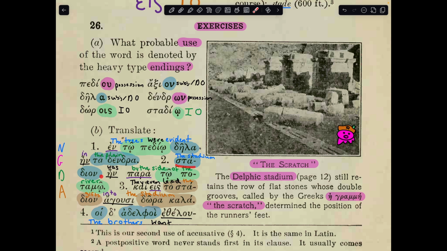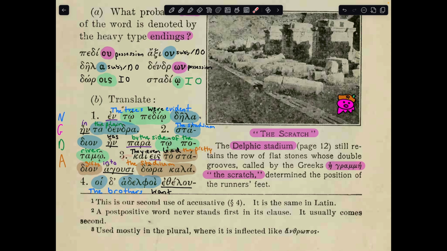2. Stadion ein paratoi patamoi. The stadium was by the side of the river. Could also be at the side of the river because of this para with dative. 3. We have kai eis ta stadion agusi dora kala. So agusi is they lead, kai even because it's not connecting anything, so it has to be an adverb, it can't be a conjunction. Eis ta stadion, into the stadium, and they lead, you should expect an accusative, dora kala, the pretty gifts. Altogether, it's they even lead the pretty gifts into the stadium.